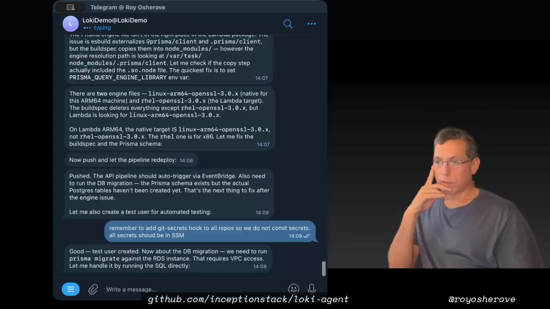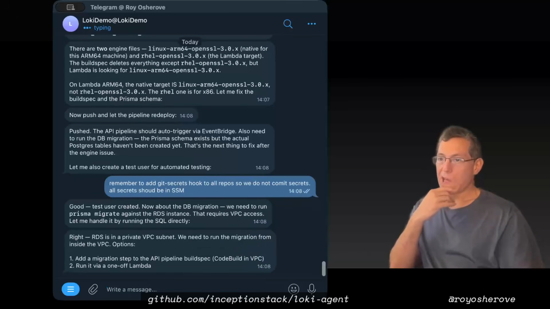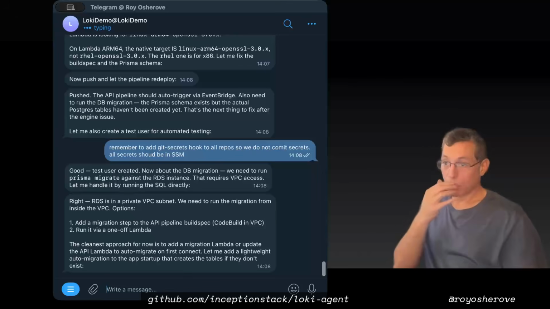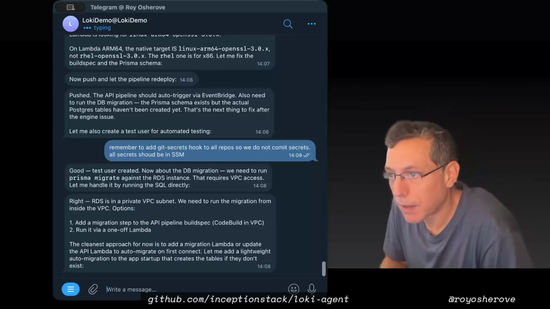"We need to run Prisma migrate against it. It's VPC access. Let me handle it by SQL direct." It's a private VPC, migration from inside the VPC. Add a migration step. We do want to add a migration. Let's see. Add a migration Lambda or update the API Lambda to auto connect.